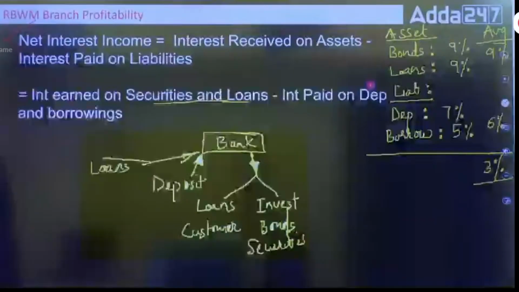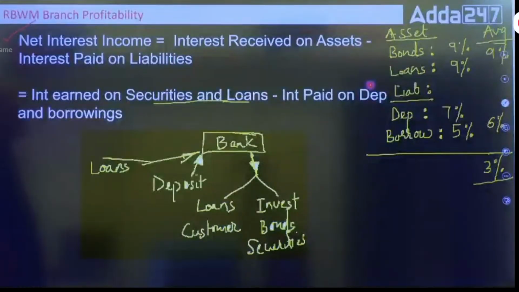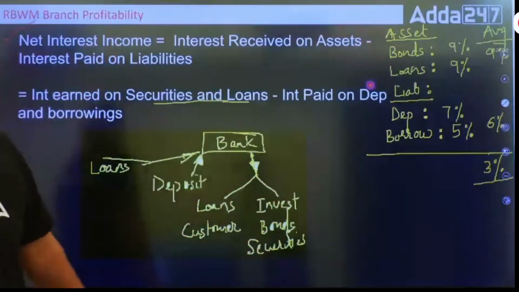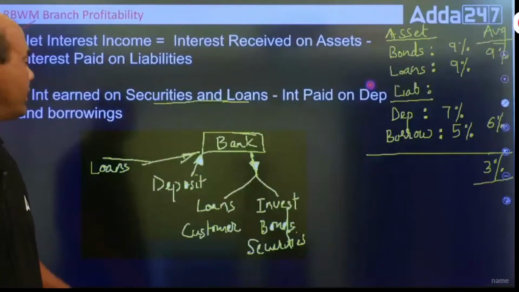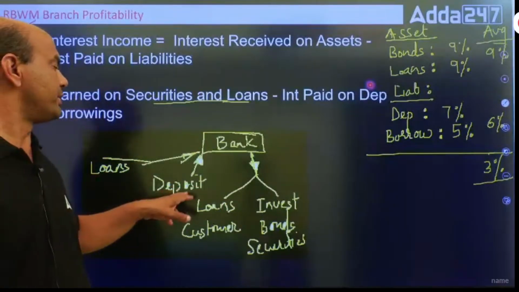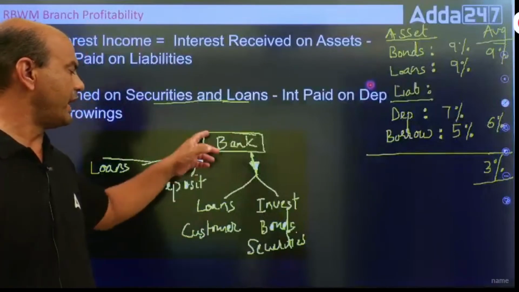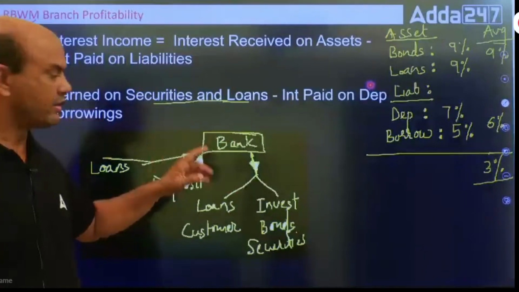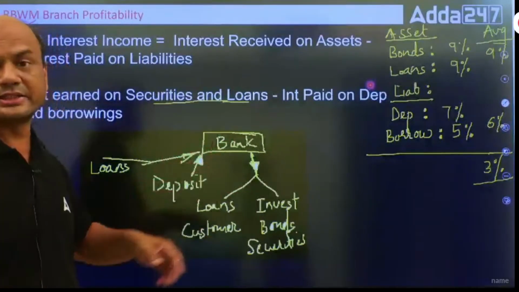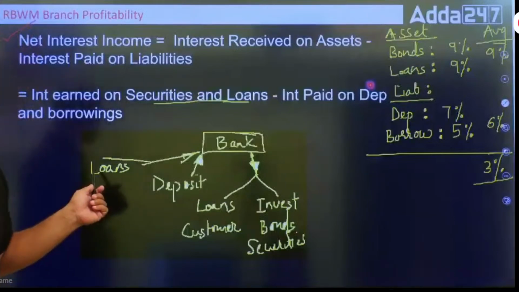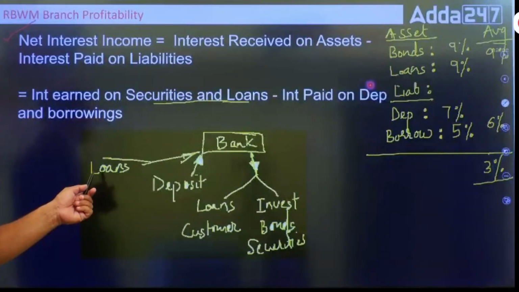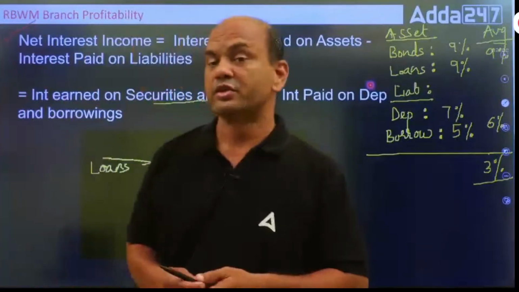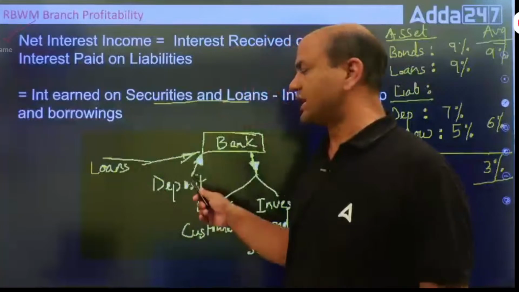So kindly note once again, what is the basic job of a bank? What does the bank do? Bank will first get the deposits and then invest this money. Bank will get money in two parts. One is deposits from the customers and second is loans from other banks, other institutions.